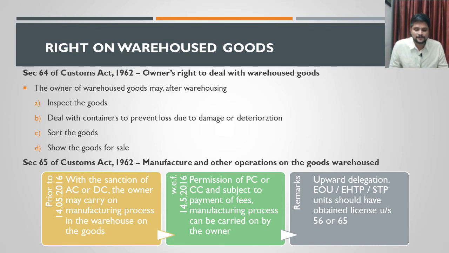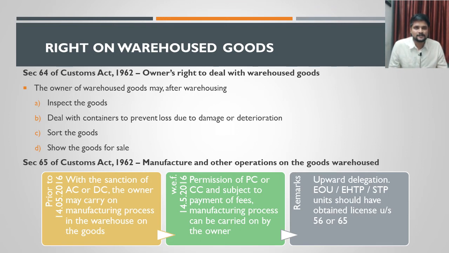Section 65 speaks about manufacture or any other operations on the goods that are allowed. If the goods are warehoused, then manufacturing of goods or any other operations on those goods are also allowed under section 65. These provisions are seen in two time periods.